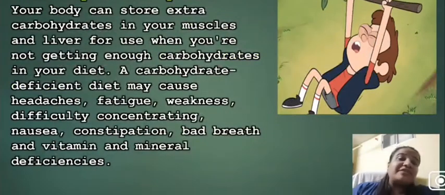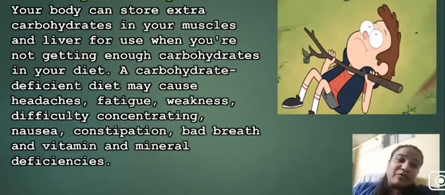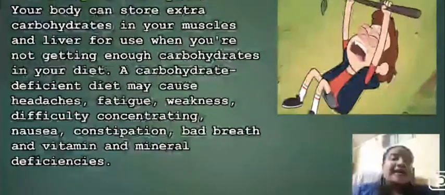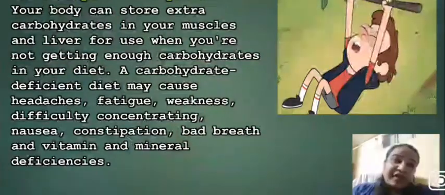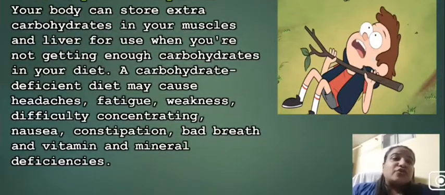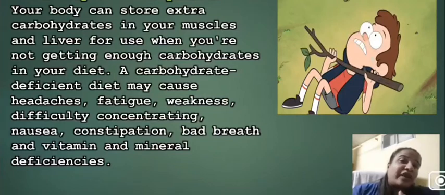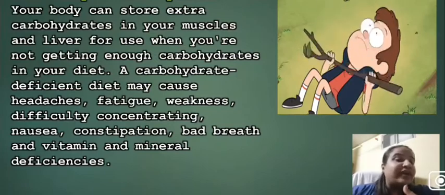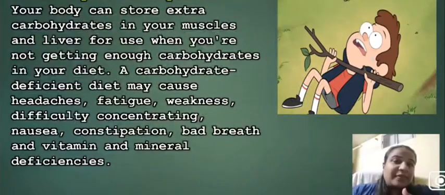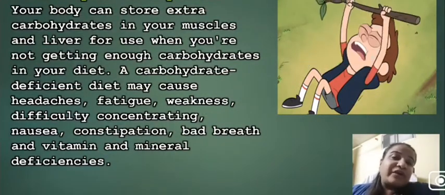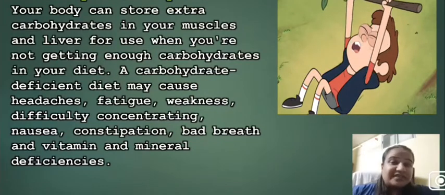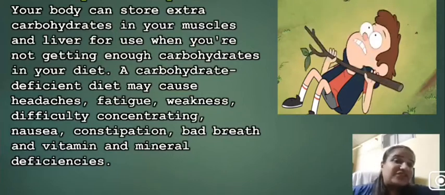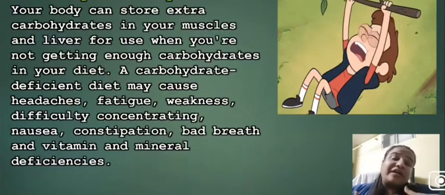Now what happens when some deficiencies do take place in our body? What happens if some person is suffering from deficiency of carbohydrates? Say he or she is not getting carbohydrates from their diet. So the body stores extra carbohydrate in our muscles and liver for use when we are not getting enough carbohydrates in our diet. A carbohydrate deficient diet may cause headache, fatigue, weakness, difficulty concentrating, nausea, constipation, bad breath, and ultimately